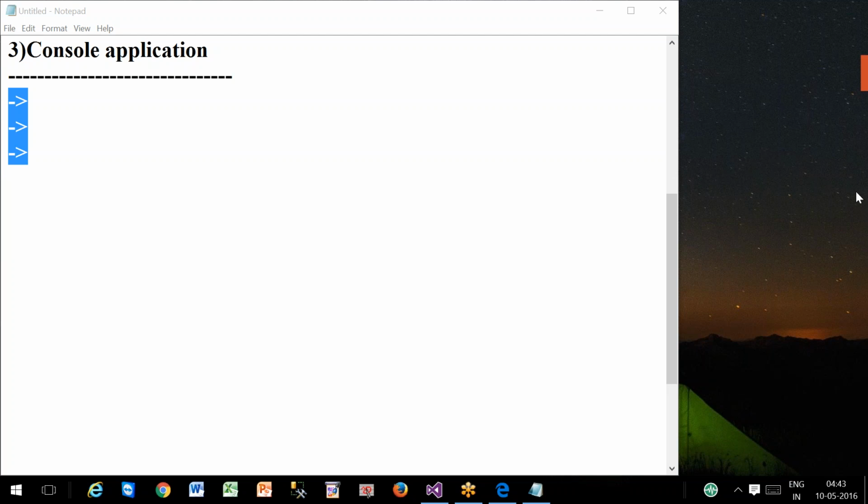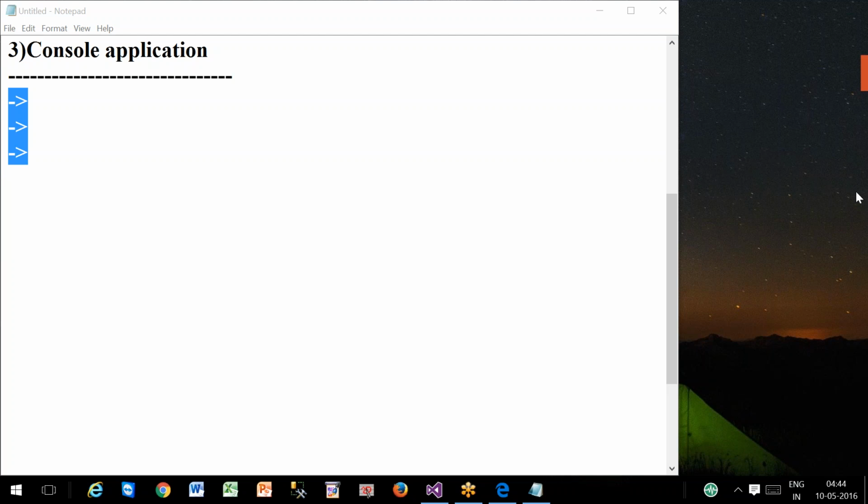Console application is a command line application where we don't need the user interface, which usually reduces the performance. So using console application will improve the performance. Again, repeat what you said. First point, console application is a command line application.